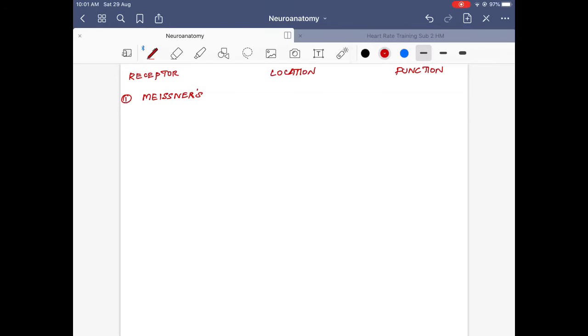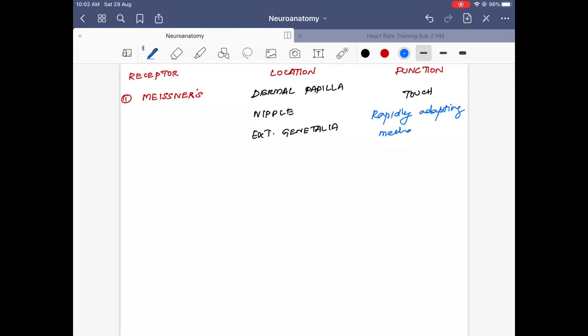Meissner's corpuscle is present in the dermal papilla of skin, then in the nipple and in external genitalia. Its function is that it is responsive to touch. The very important thing here is that it is a rapidly adapting mechanoreceptor, and it is responsible for 2-point tactile discrimination. So this is about Meissner's corpuscle.